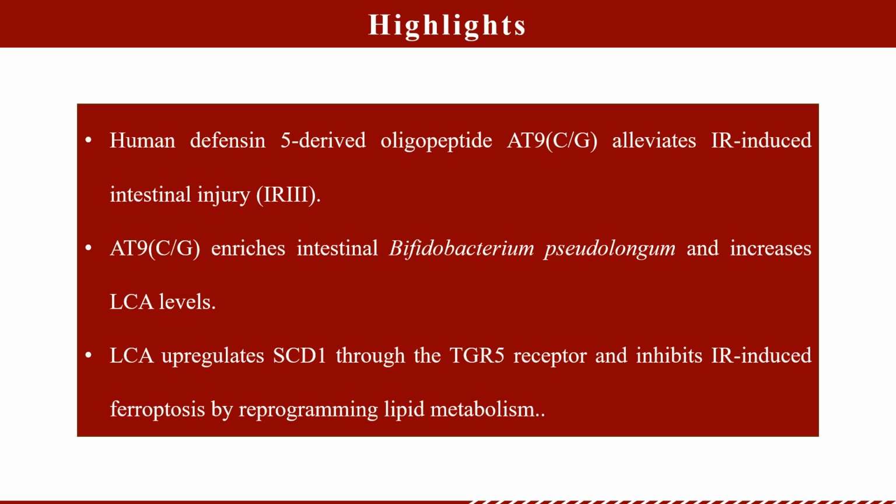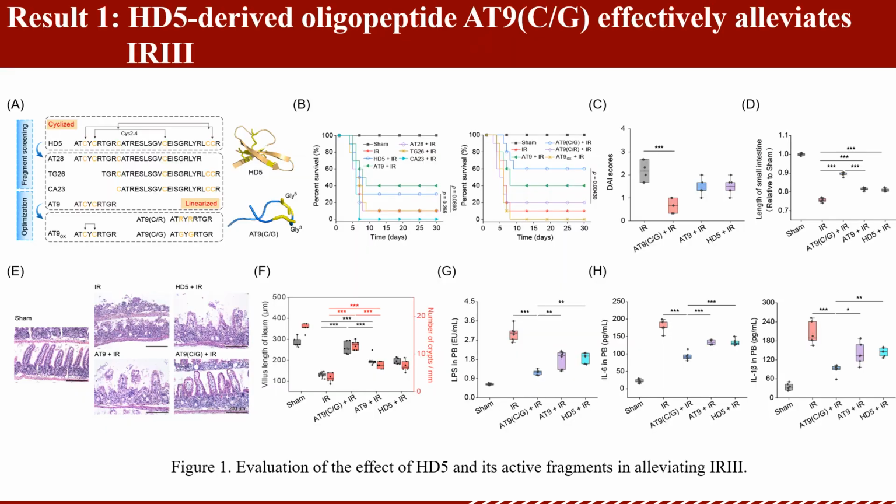Second, 89-CG enriches intestinal Bifidobacterium pseudolongum and increases LCA levels. Third, LCA upregulates SCD1 through the TGR5 receptor and inhibits IR-induced ferroptosis by reprogramming lipid metabolism. Result 1. The HD5-derived oligopeptide 89-CG effectively alleviates IRI. Using a total abdominal irradiation mouse model for drug screening, we found that the HD5-derived oligopeptide 89-CG mitigates IR-induced intestinal mucosal damage and improves mouse survival rate.